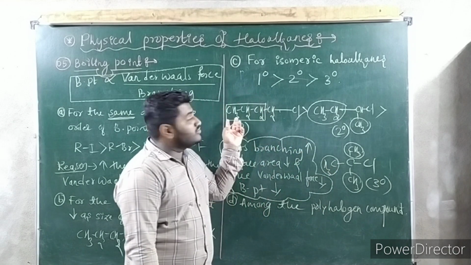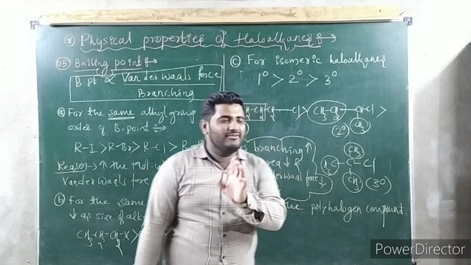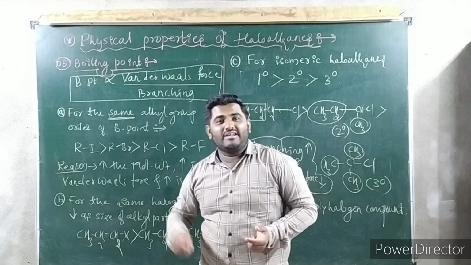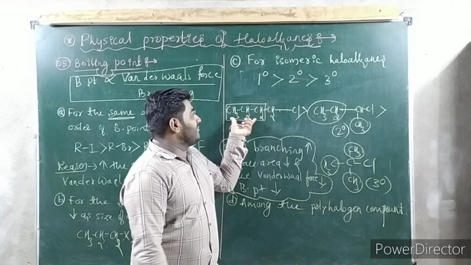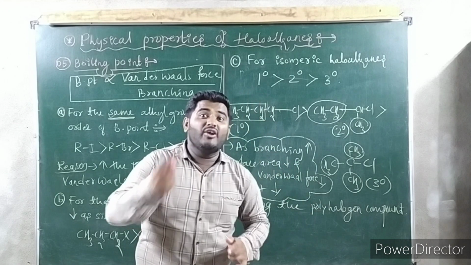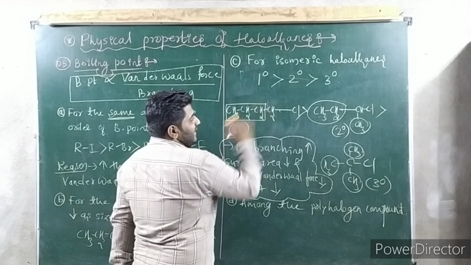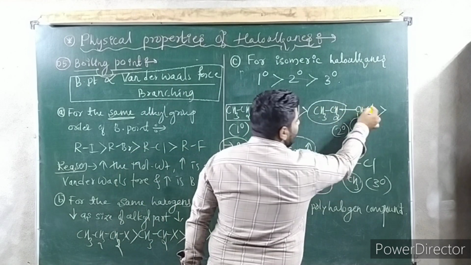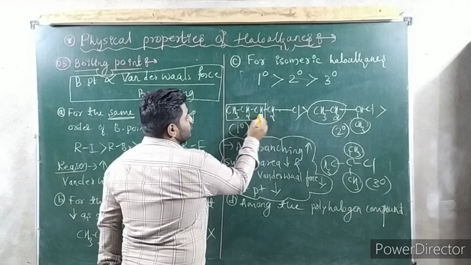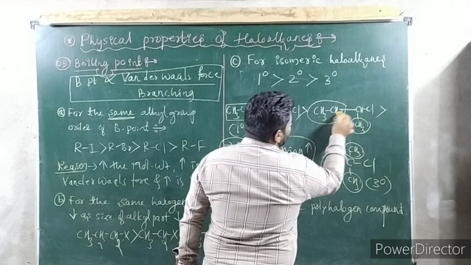So what you have to take, you should take a haloalkane with the same molecular formula. That is very important because if molecular formula is different, again it depends upon the molecular weight only. If you are taking 2 carbons here and 1 carbon here means again it is problem because that depends upon molecular weight. Here you see 1, 2, 3, 4. 4 carbon, 1 halogen. 1, 2, 3, 4. 4 carbon, 1 halogen. 1, 2, 3, 4. 4 carbon, 1 halogen. 3 plus 2 plus 2 plus 2. Total 9 hydrogens. 3 plus 3 plus 2 plus 1.